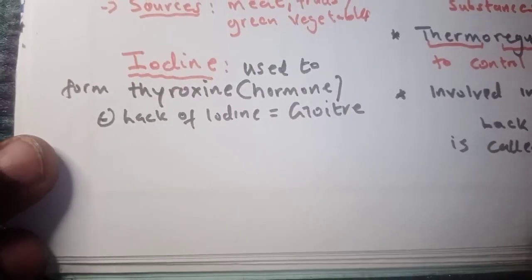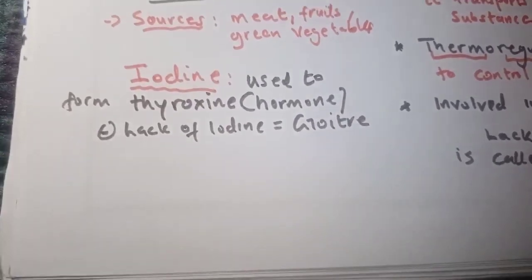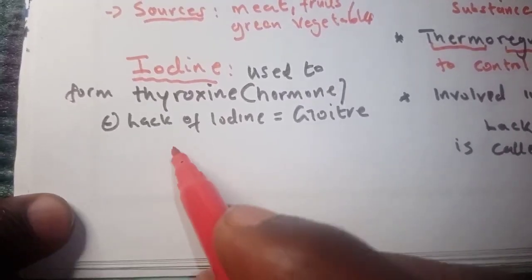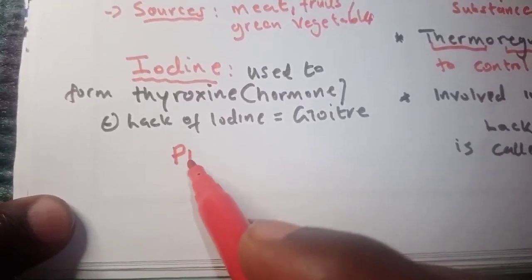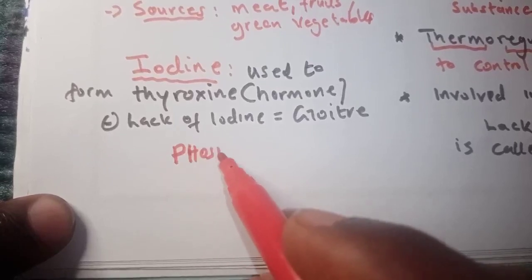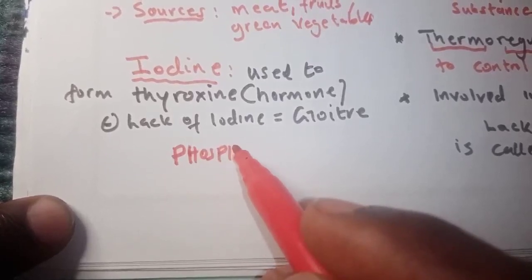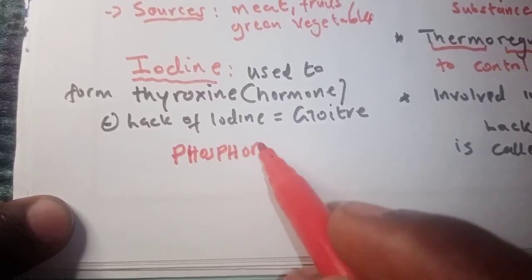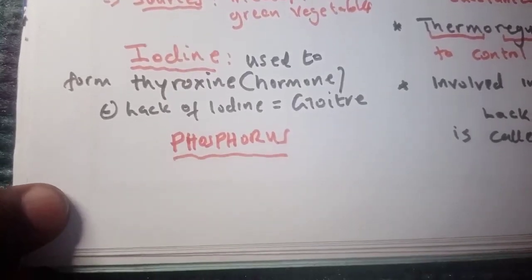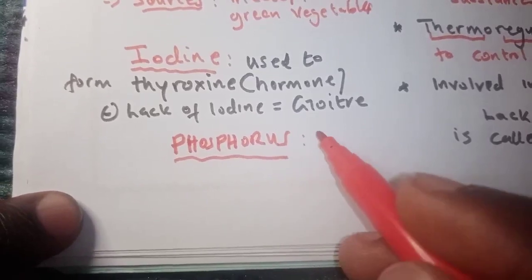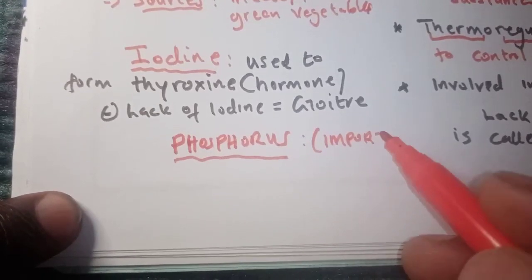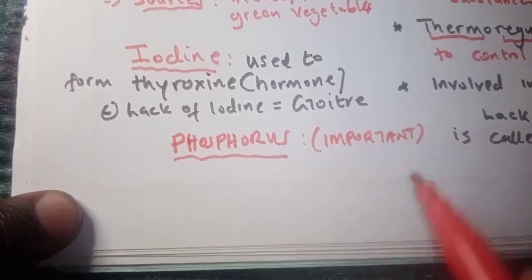Then maybe the last mineral that we are going to look at is called phosphorus. Phosphorus is a very, very important mineral in our body.